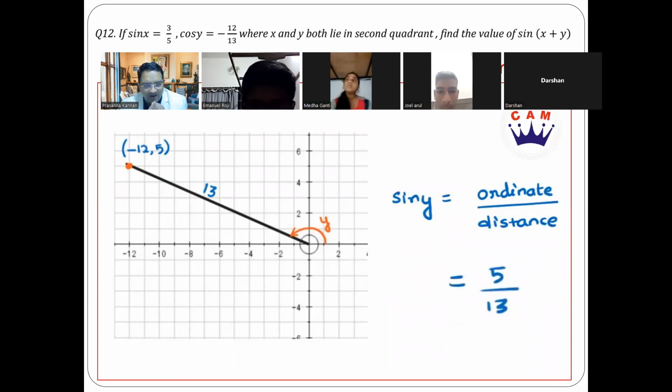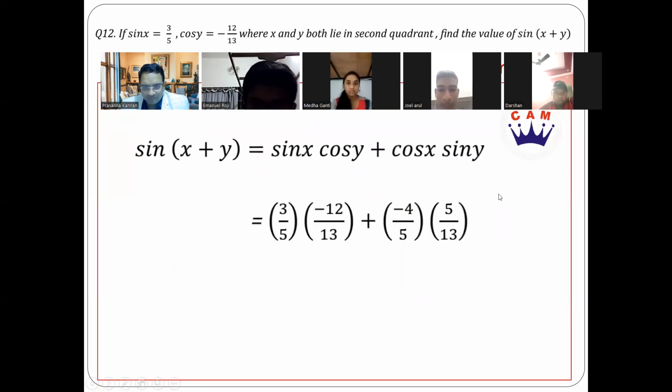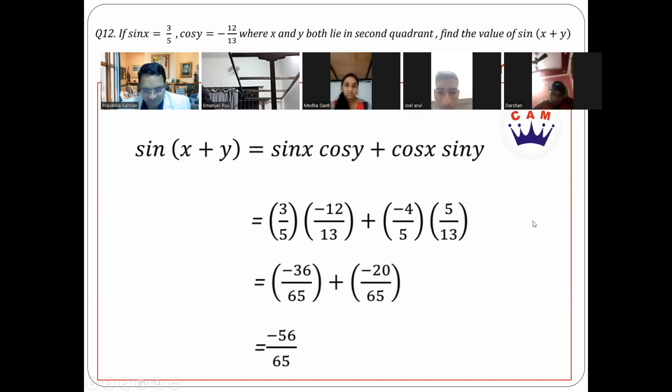So we know sin x is given, cos x we found, cos y was given, we found sin y. Now substituting them and solving. Sin x and cos y were already given, so we write them. These two we found out, we are substituting them here. Denominator LCM is 65. Numerator, you can simply add the minus 36, minus 20. So you get minus 56.